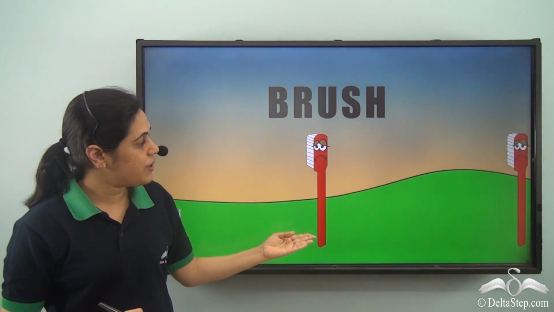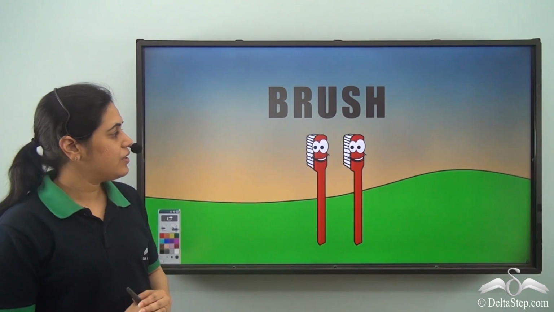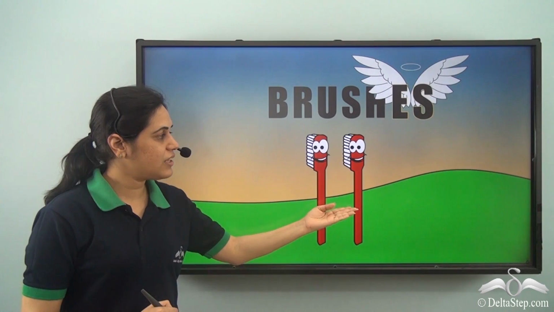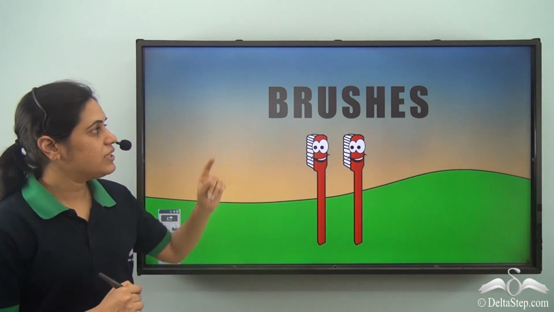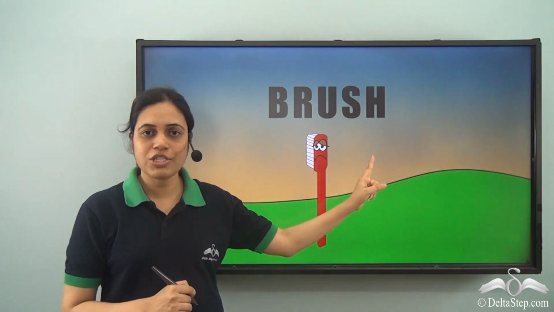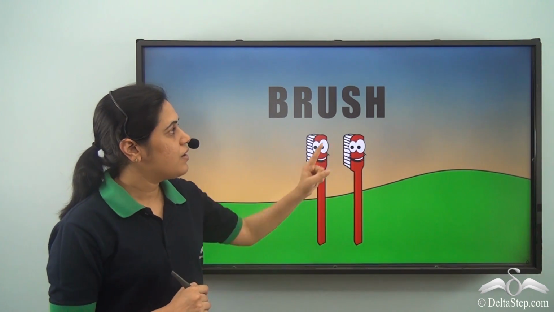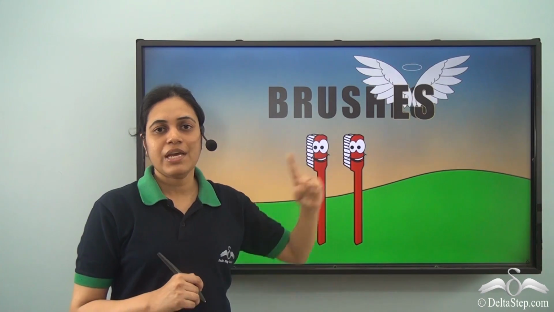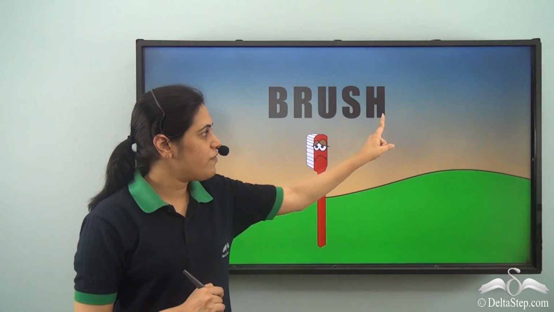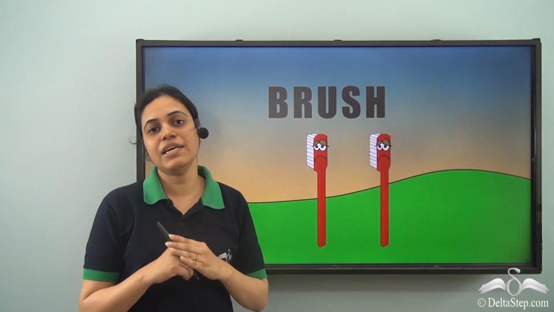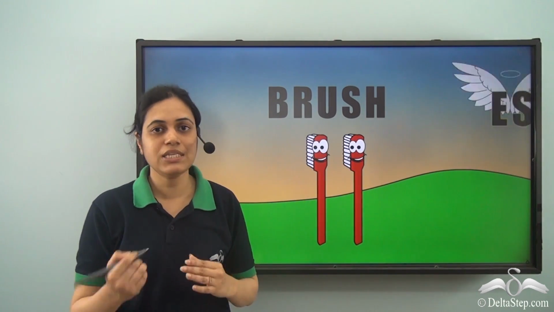So there was one brush which was unhappy. When it was joined by another brush, they became happy. Also, the singular form brush became brushes in the memory of the angel Es. So we add an es at the end of brush to make it plural.